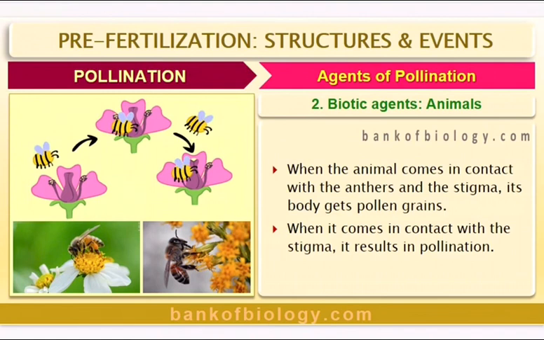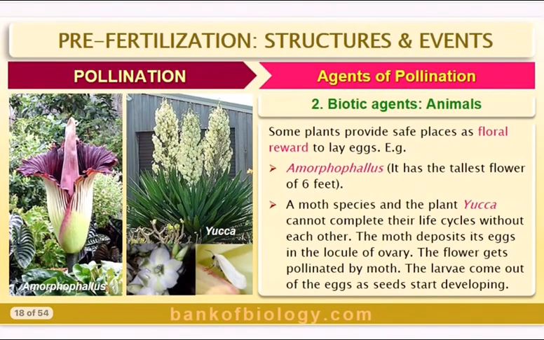When the animal comes in contact with the anthers and the stigma, its body gets pollen grains. Look at this, the pollen grains are stuck. This is the insect sitting there, you can see here, and the body has got a lot of pollen grains getting stuck. Look at that. So when it comes in contact with the stigma, it results in pollination. And some plants provide safe places as floral reward to lay eggs also.